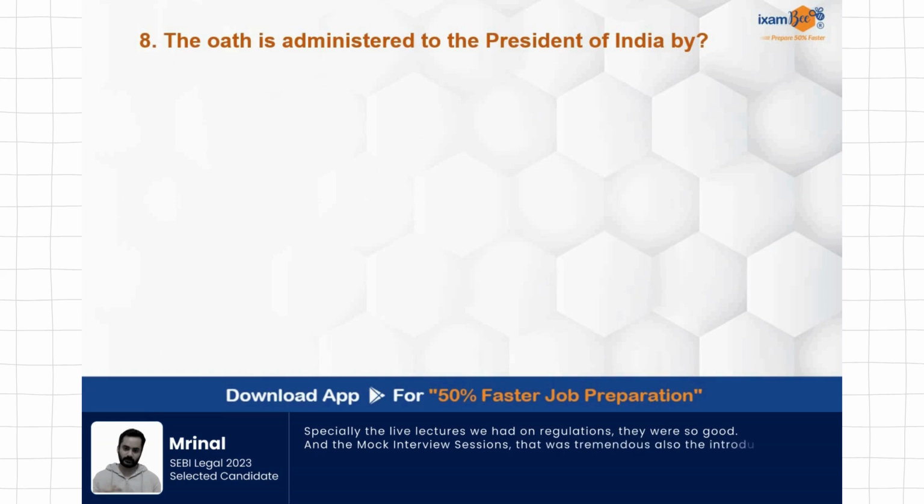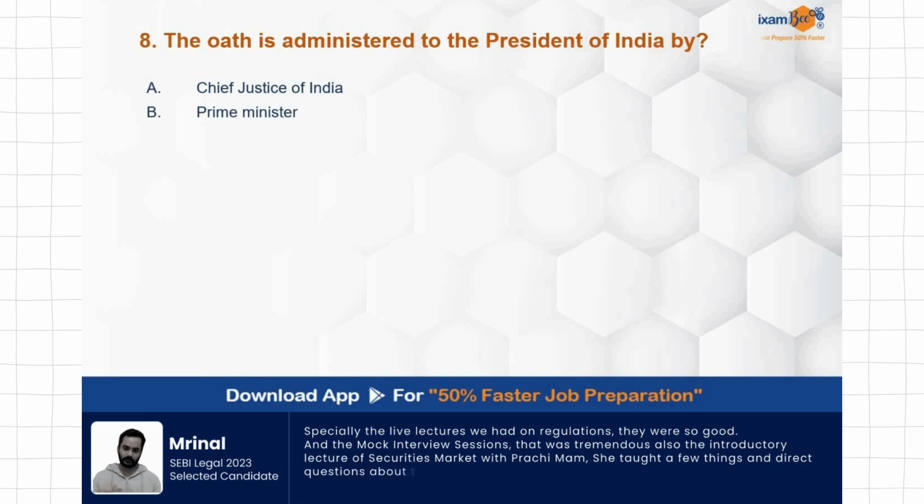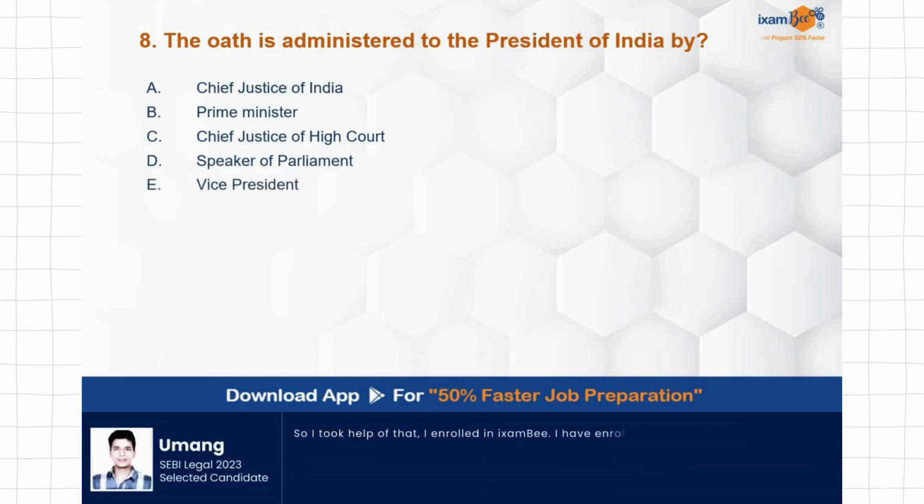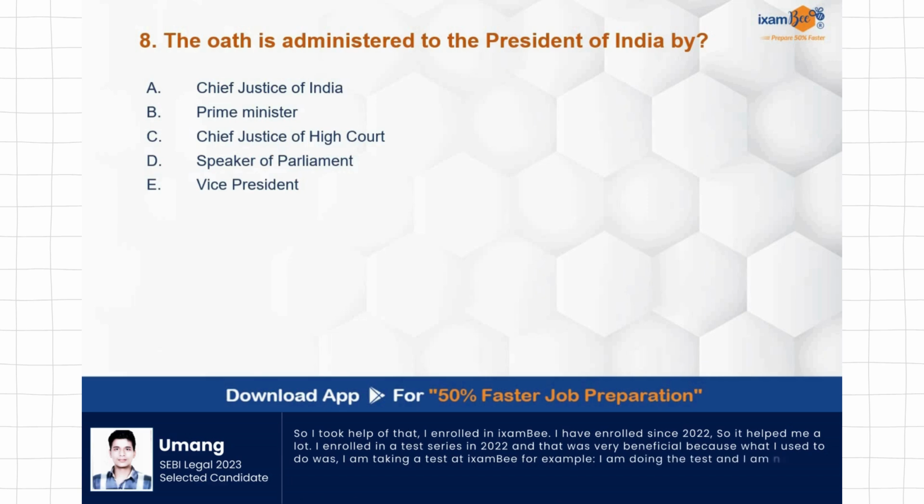The oath is administered to the President of India by Chief Justice of India, Prime Minister, Chief Justice of High Court, Speaker of Parliament, Vice President. So who is going to administer oath to the President? Again, all these appointments, administration of oath, these are very important areas from this part of Constitution.